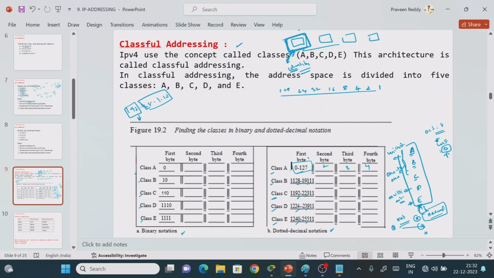Now, what are the types of IP address we will have? A, after that B, C, D, E. Now see, what is the value here? 128, right?